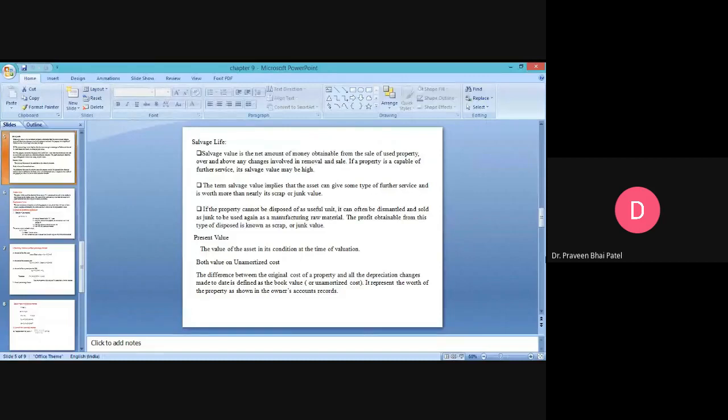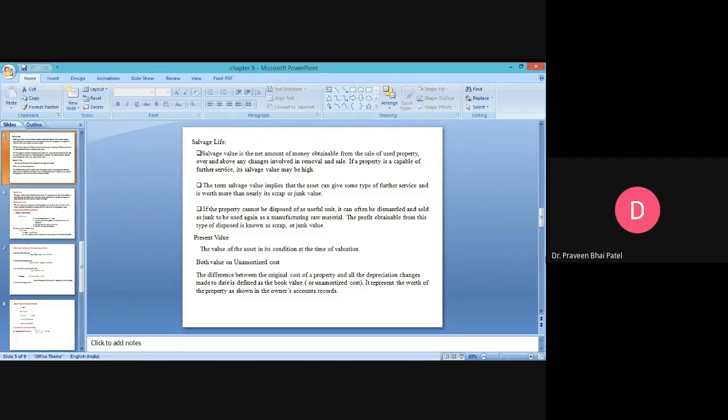So whatever is the difference between the original cost and all the depreciation charges till date, from installation to today, is known as the book value or unamortized cost, and it is the worth of the property as shown in the accounts of the owner.